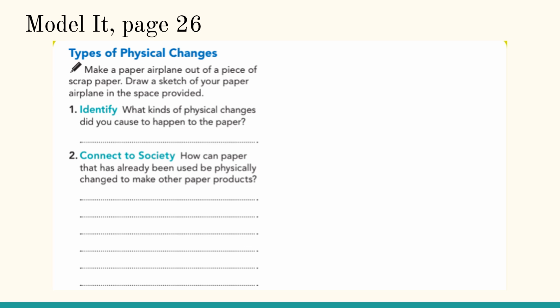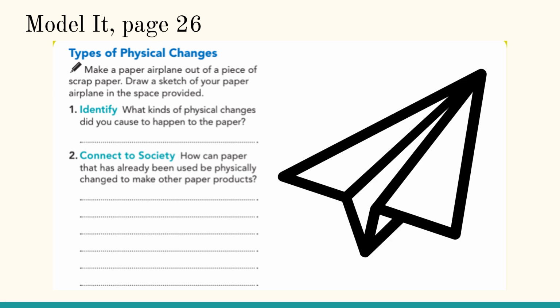Now for our model it on page 26. So we need to make a paper airplane out of a piece of scrap paper. Draw a sketch of your paper airplane in the space provided. So there's roughly what my paper airplane would look like. What kind of physical changes did you cause to happen to the paper? So there was folding or changing shape. So we folded it, we changed its shape.